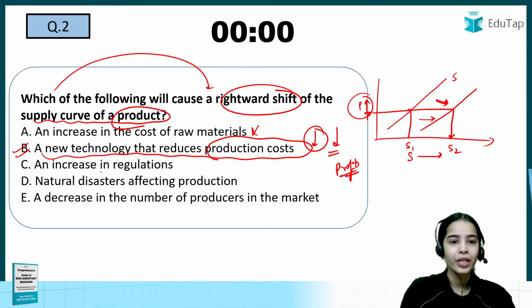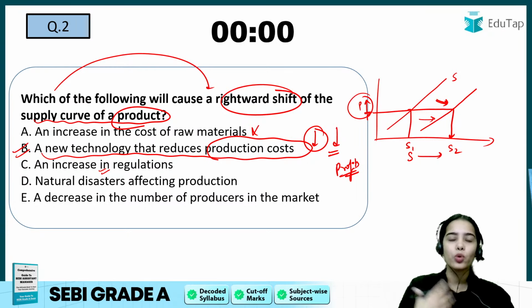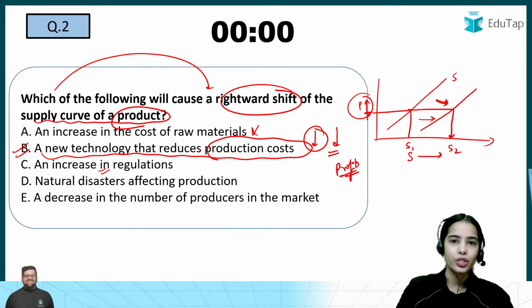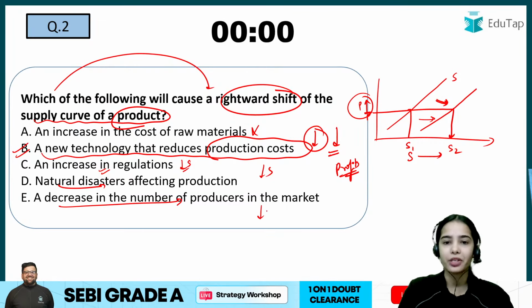Increase in regulations. If there are more regulations, that means there are more restrictions on the supply, or more restrictions on the production. So this can reduce the supply. Natural disasters will reduce the supply. Decrease in number of producers can reduce the supply.